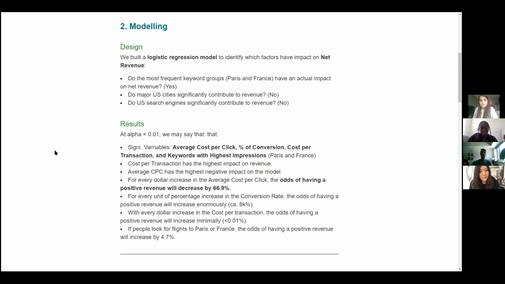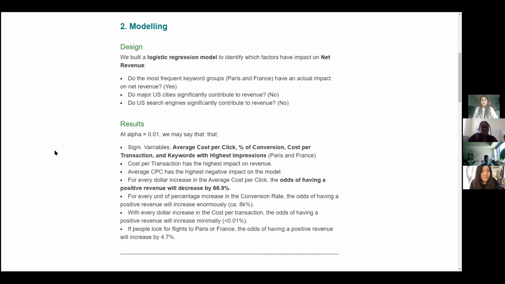We would like to identify which were the main factors more likely to have an impact on having a positive net revenue. And for that, we built a logistic regression model and we considered three main insights. First, do the keyword groups that repeated the most have an actual impact on the net revenue? Do people who search for US top cities actually have an impact on net revenue? Does the US market, people who use search engines in the US, have a relevant influence?